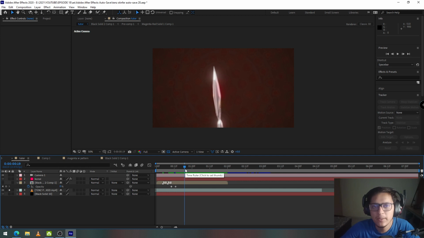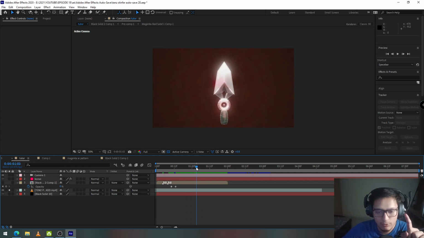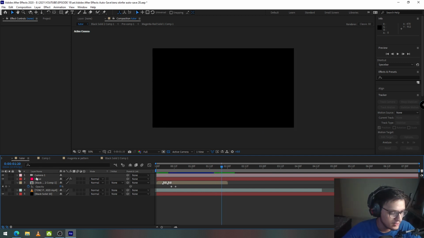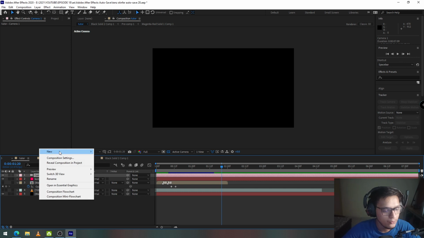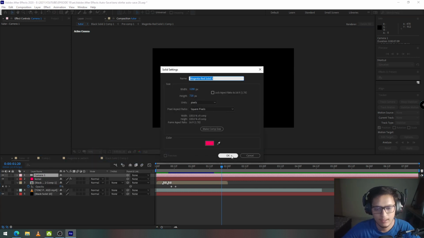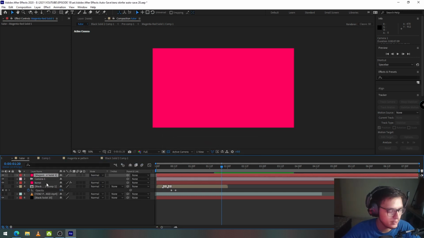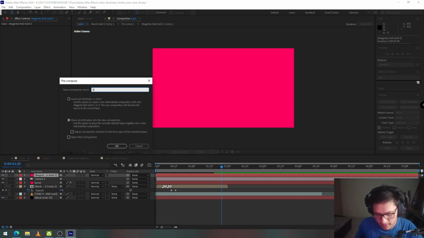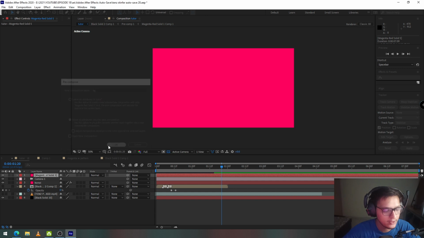Okay, the next thing that we need to do according to the animation is create this background, which is the black solid with the red spots on it, which are really big and close to each other. But when we move forward, the red spots reduce in size and the distance between them increases. So I'm going to close this layer again. I'm going to create a new solid, any color. I don't think it matters right now. Right click, pre-compose, and call it BG. Move all attributes and click on OK.